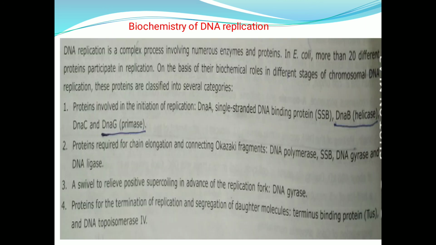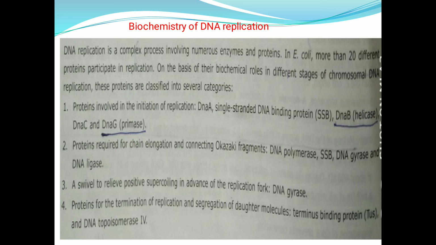And the proteins which are involved in DNA replication are categorized into 4 groups. In E. coli, more than 20 different proteins participate in replication, and on the basis of their biochemical roles in different stages of chromosomal DNA replication, these proteins are classified into several categories. Those are the proteins involved in the initiation of replication, that is DnaA, single stranded binding protein, that is SSB.